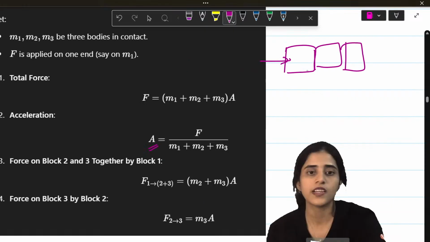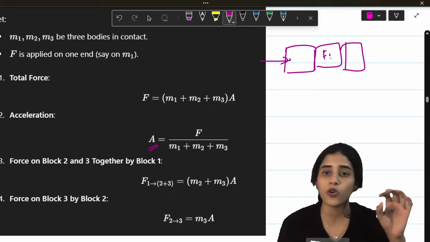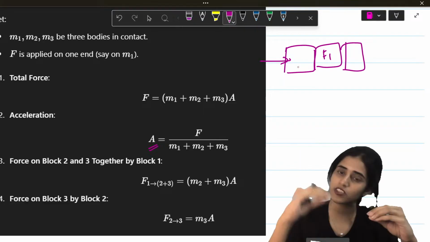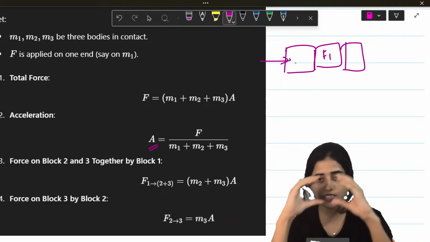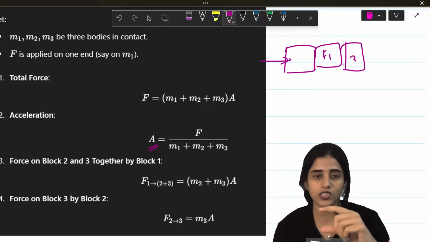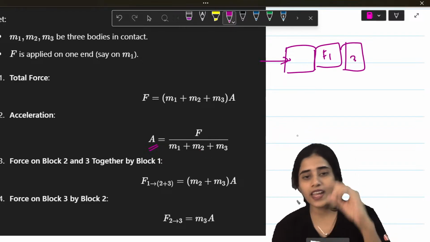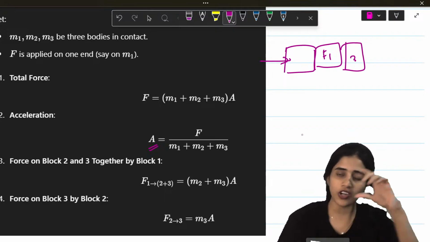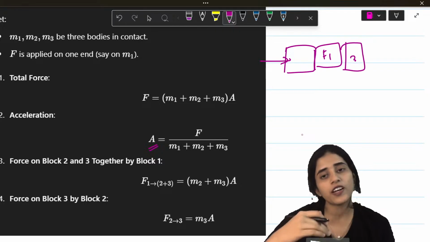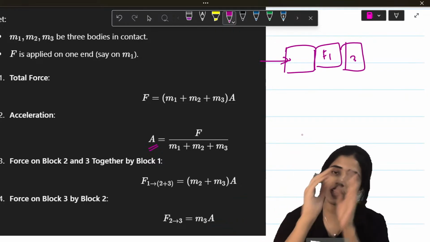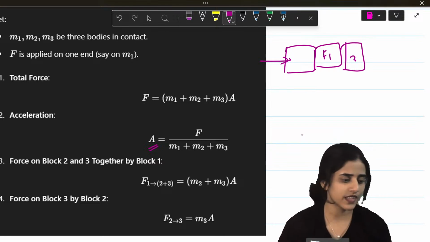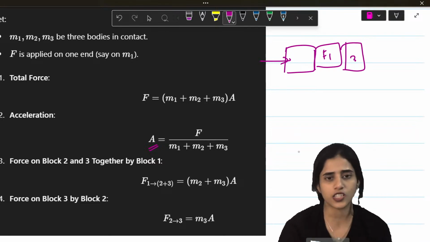So the force on the three blocks will be total mass into acceleration. Now if I want to find the force F1 here, F is the force on the first block, which is going to be transferred to all three blocks. Now the second block will have a force F1, which is going to act on the third block. So that will be (M2 plus M3) into A only, because F1 is after the first block. Now if I want to find the force on the third block, I have to only consider the mass of the third block. For all, I have to consider all three. So just some basic logic.